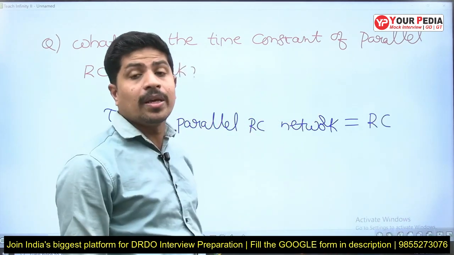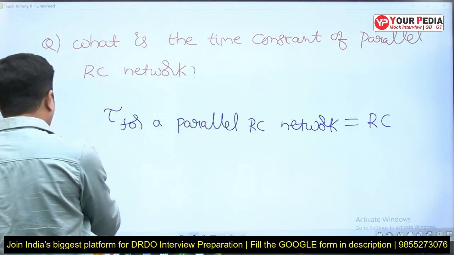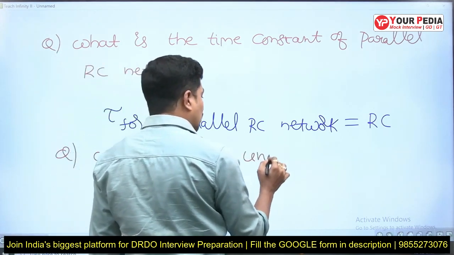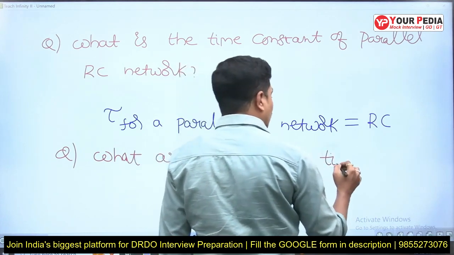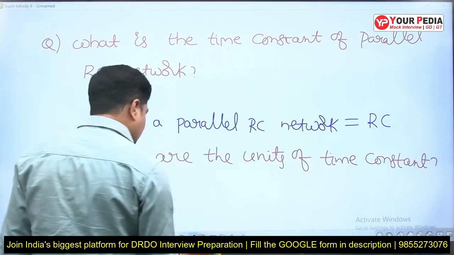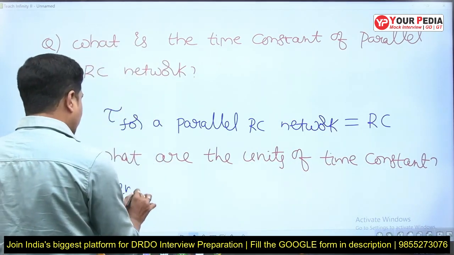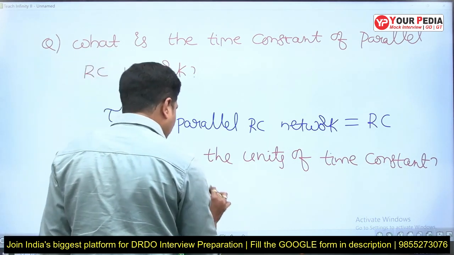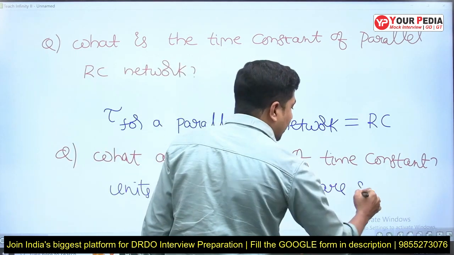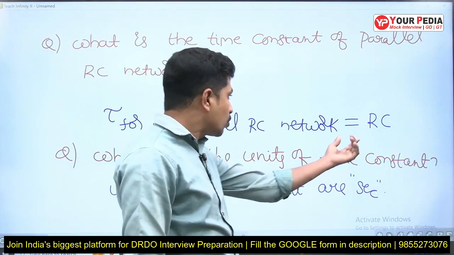Then immediately the next question will be, what are the units of time constant? Yes, we will answer that. The units of time constant are seconds. Then the immediate next question will be, can you prove that R into C will give seconds?